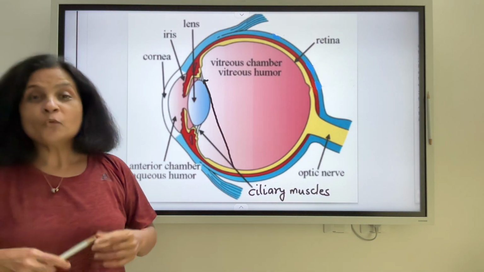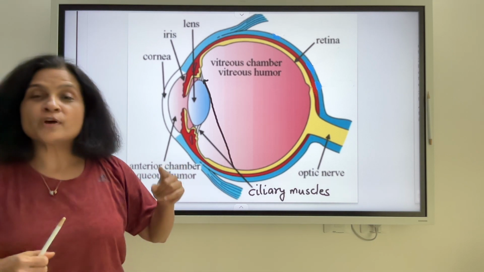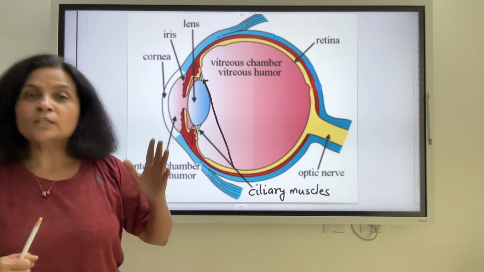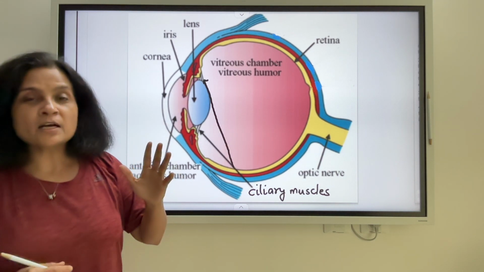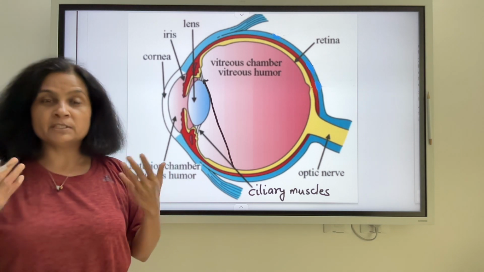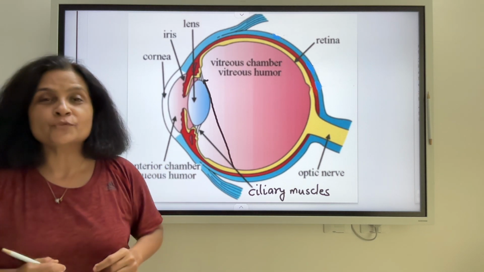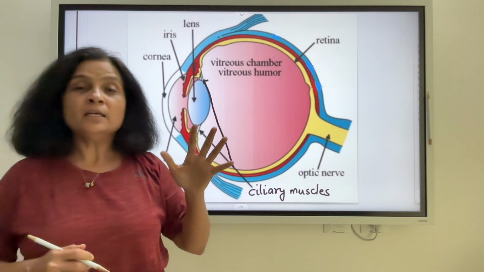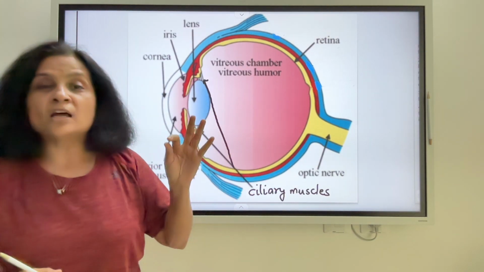eye. Now what we are going to do is discuss the function of every part of this human eye, beginning with the cornea. So the cornea happens to be the outermost portion of the eye. We can very well see it in our eyes. The white portion of your eye is the cornea. So this cornea basically acts as a tough membrane.